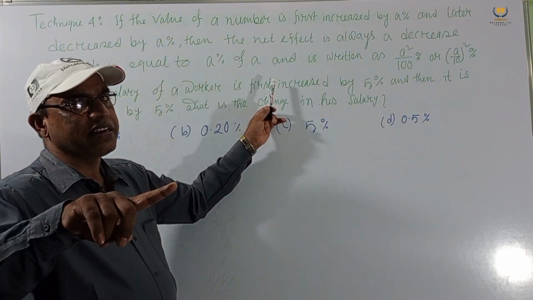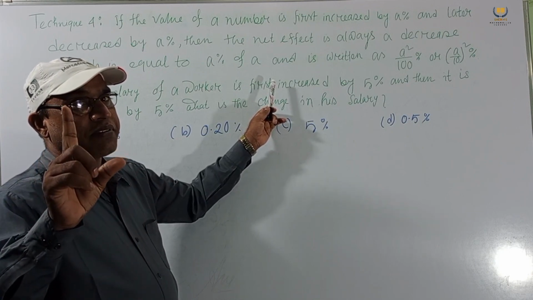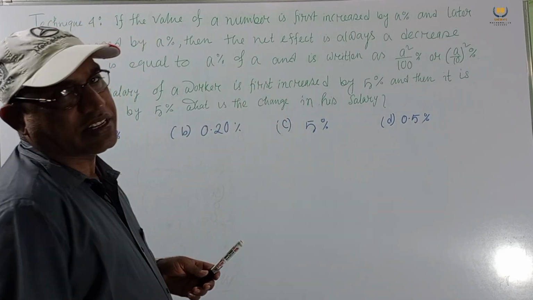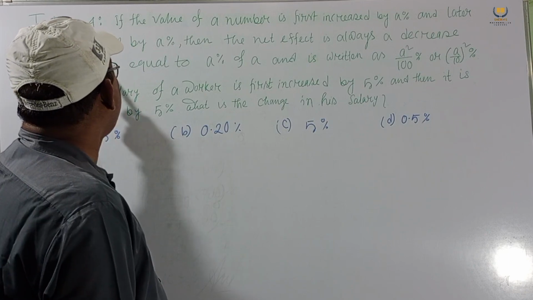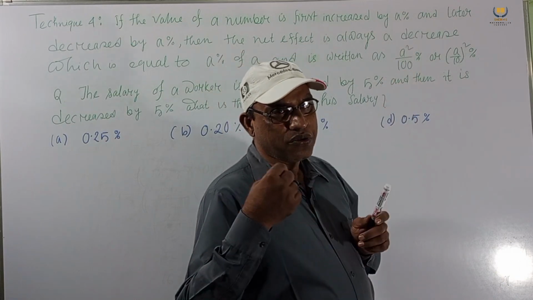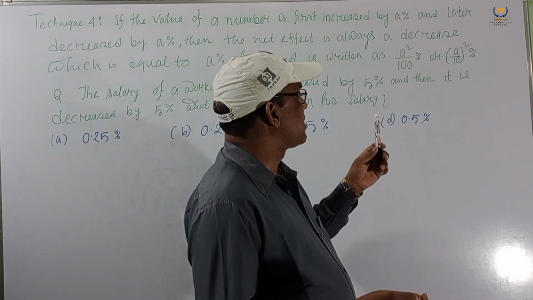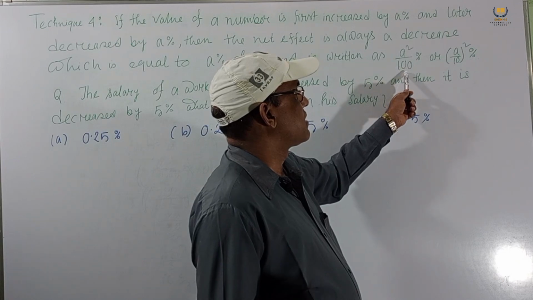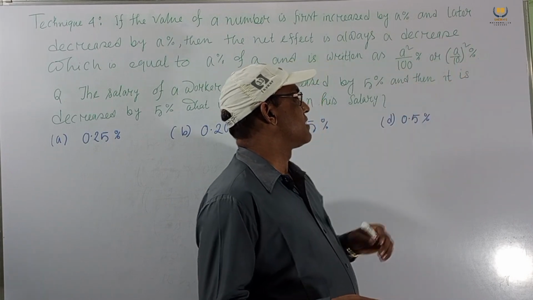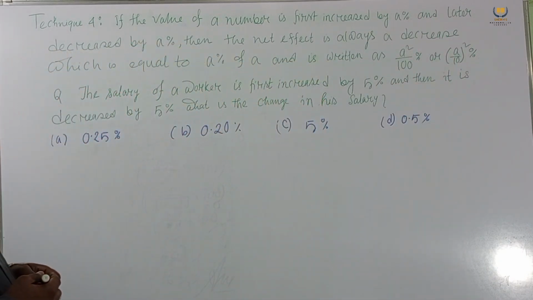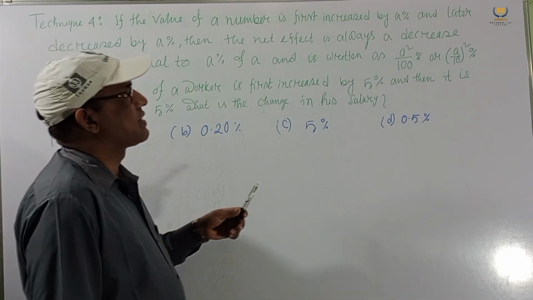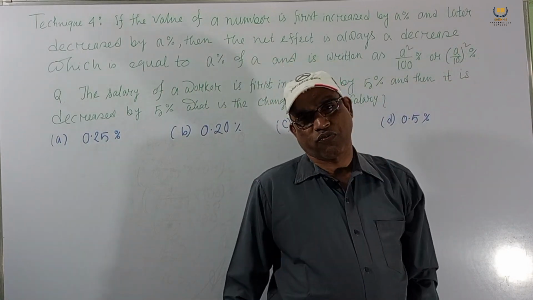Written as a percent of a, that means a into a percent, that is a square by 100%, and this is (a by 10) whole square percent. This is our formula.